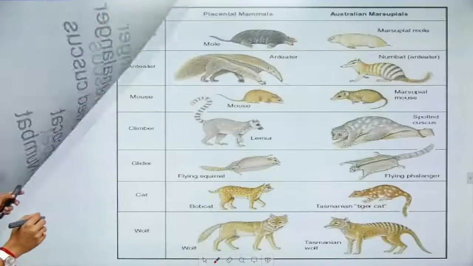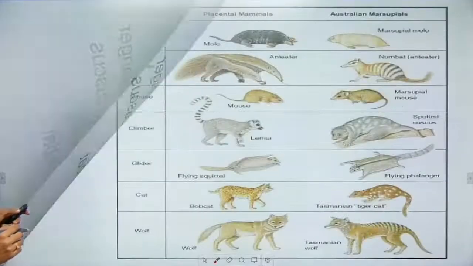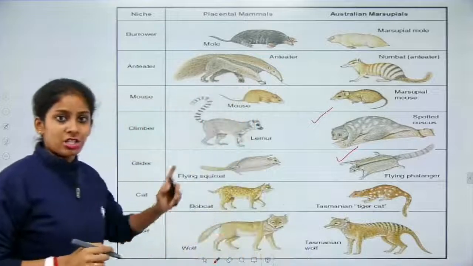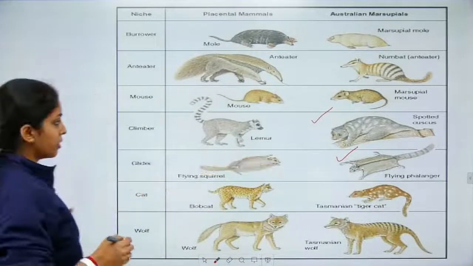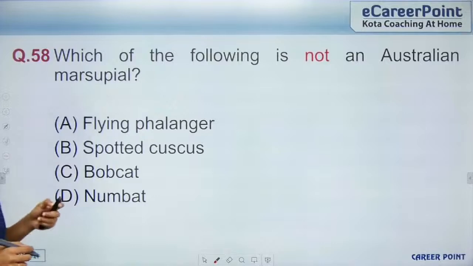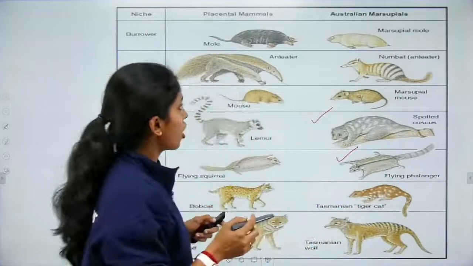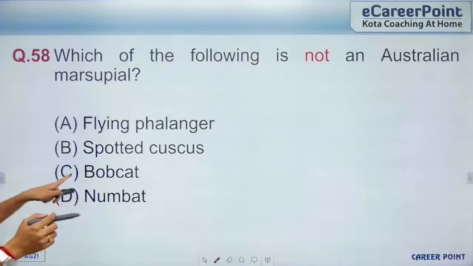So the next one here is spotted cuscus. Spotted cuscus, do you have? Yes, the spotted cuscus is here. So that is also an Australian marsupial, right? So then we go to bobcat. So bobcat is also here. No, bobcat is not here. Okay, so bobcat is the odd one out.